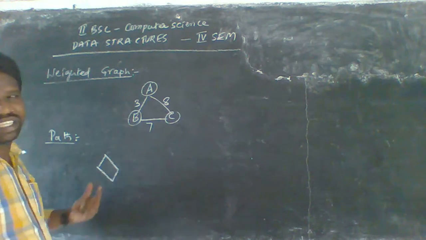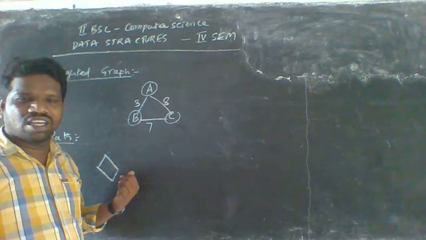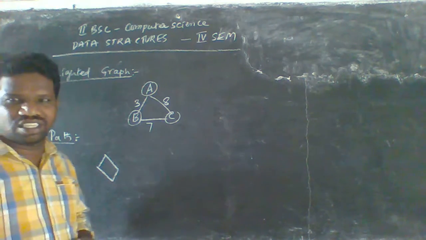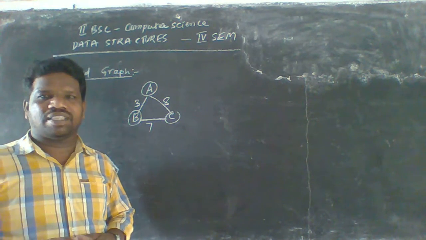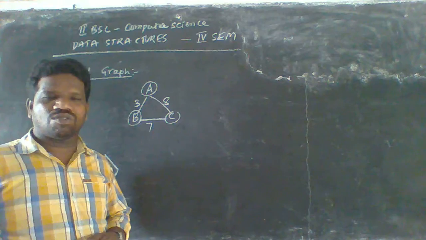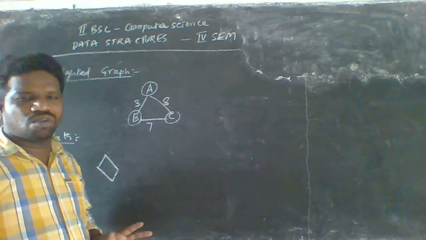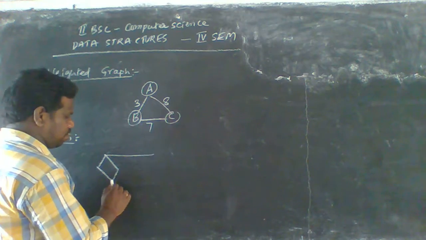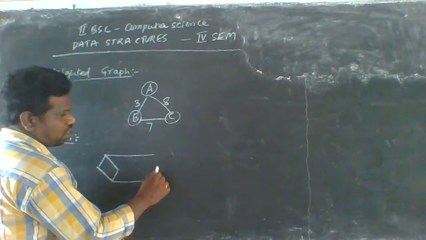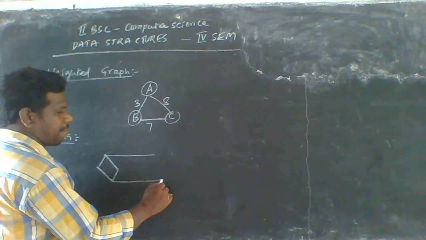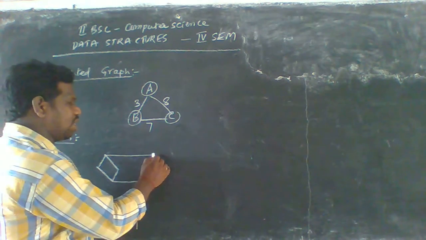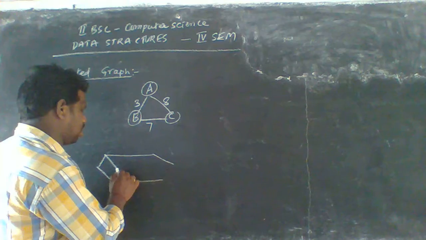So this is also one of the graphs here. It contains some vertices. Vertices are nothing but the nodes here. So for these nodes we have to draw a representation like this. These are called vertices here, and you have to represent them.